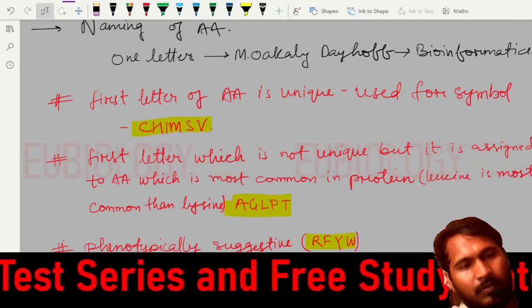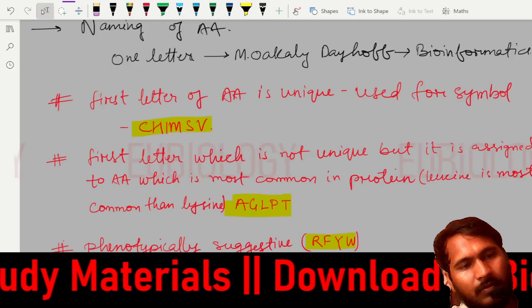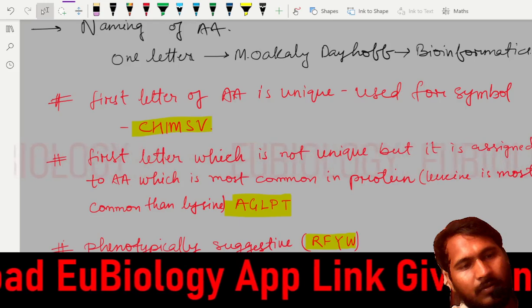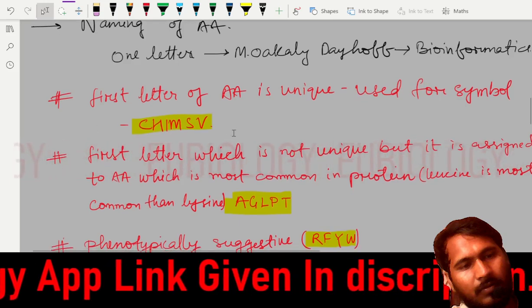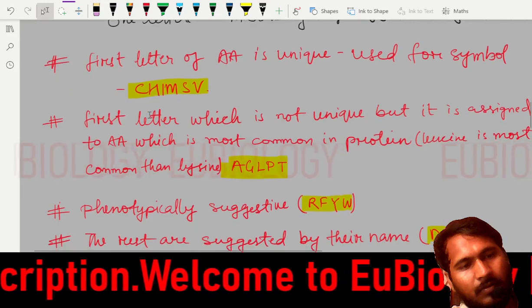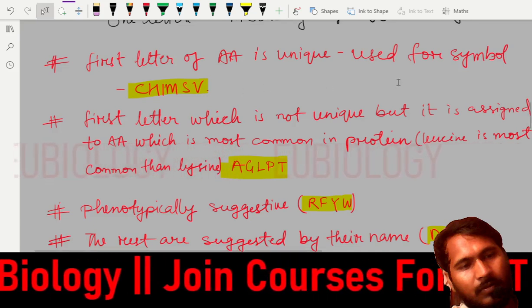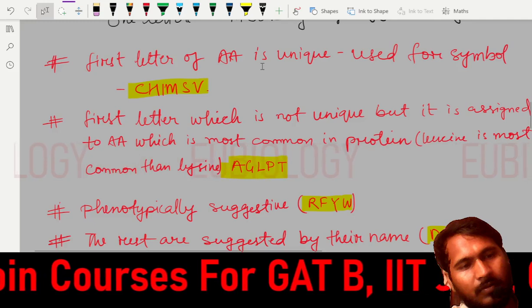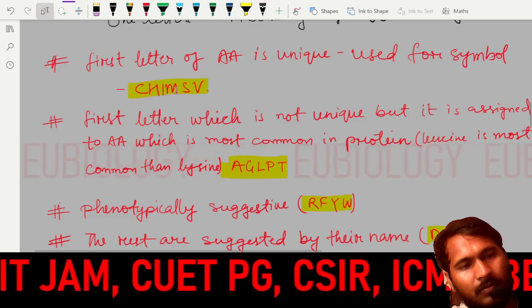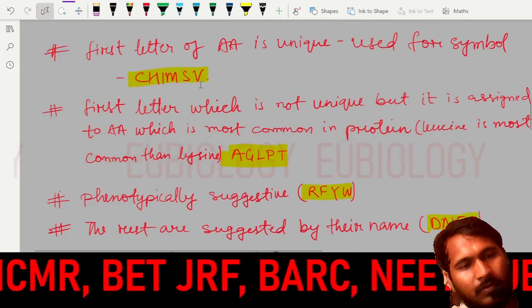So as we have seen, the naming of the amino acids was given by Dayhoff, who is the pioneer of bioinformatics as well. The ways of giving the names for the amino acids are the following. Sometimes the amino acids are unique by their name, so we give the 1 letter name by the first letter, like cysteine, histidine, isoleucine, methionine, serine, and valine. So these are the namings.